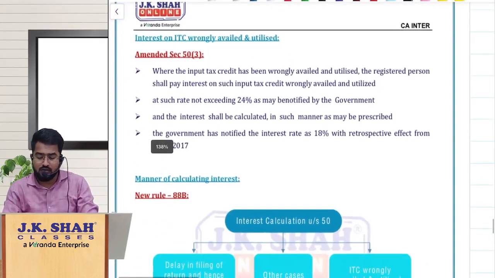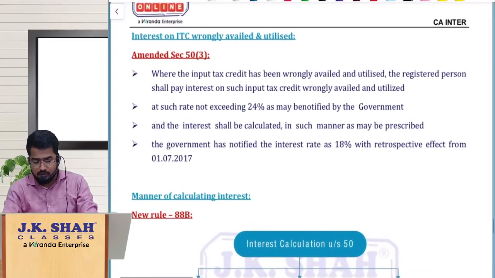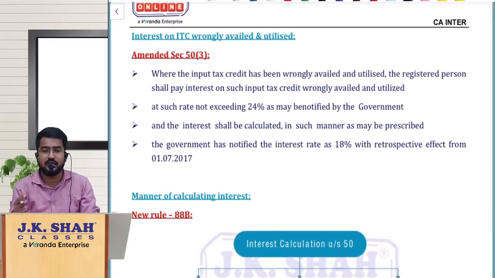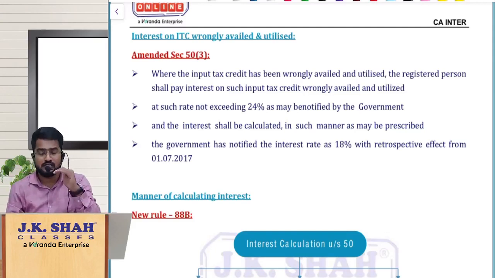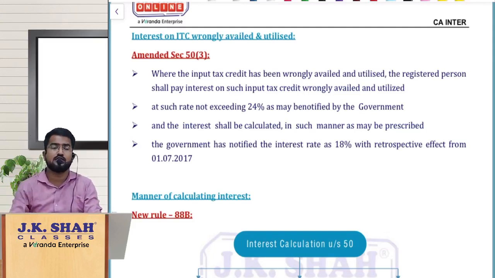Next, let us move on to the interesting amendment which was there even for the previous attempt also. They have not tested any question, and I was just checking whether any question was there in RTPs. Even in RTPs they have not given any question on this, but still we'll see some examples for your CA Intermediate standard. So what is this concept all about?